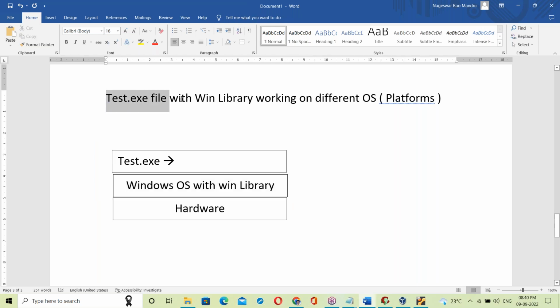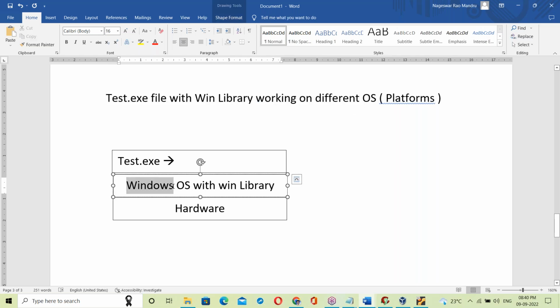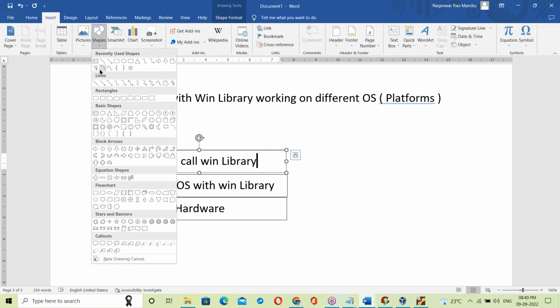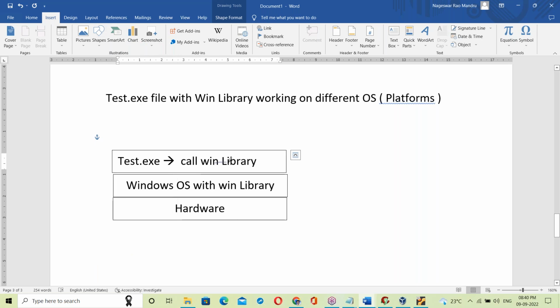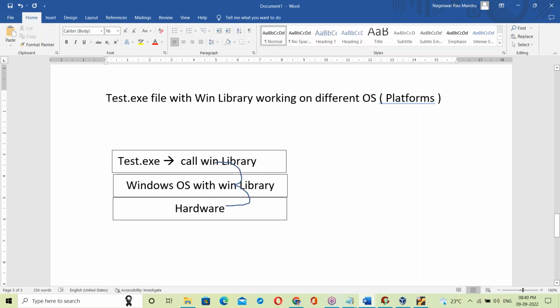See here, the test.exe file with the Windows library working on different operating systems. First, on Windows OS, when you try to run the test.exe file, it will try to call the Windows library, which is available. Using that library it communicates with the hardware component, so it completes successfully.